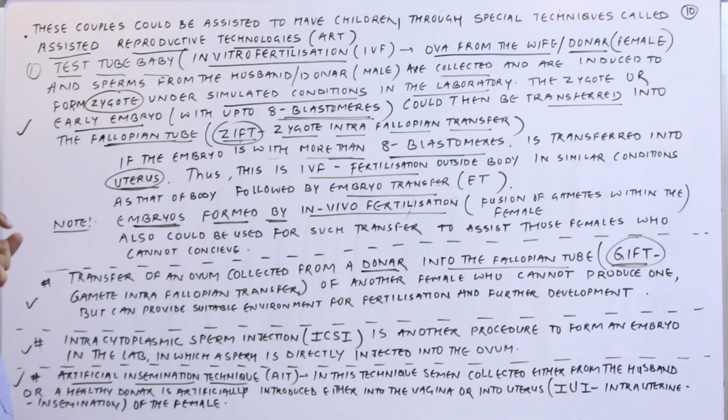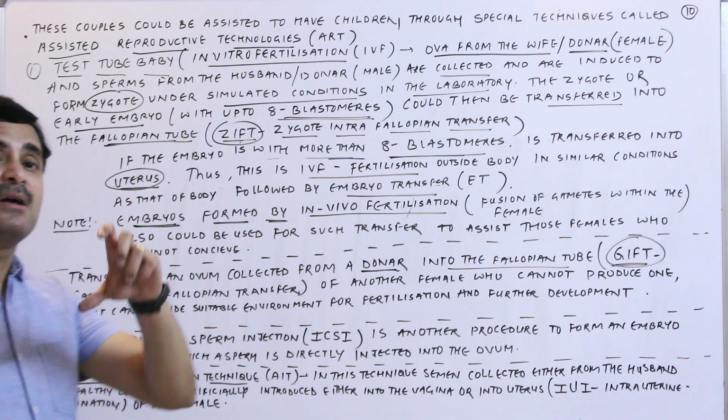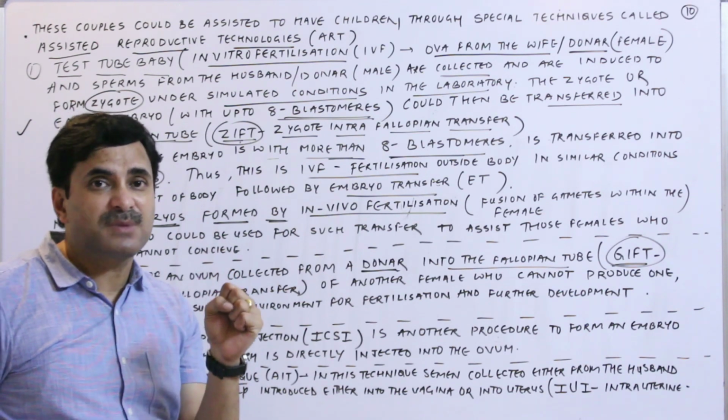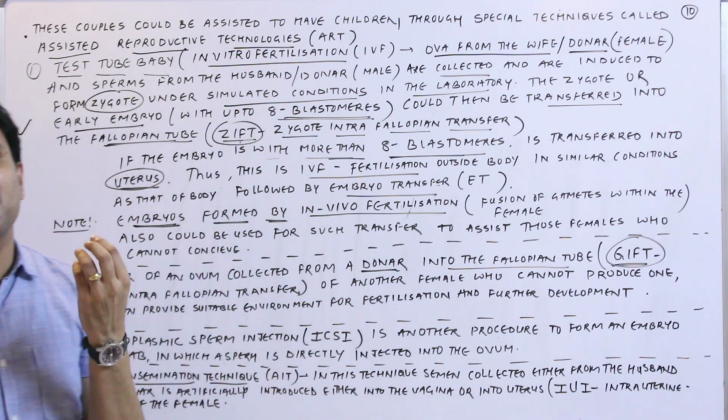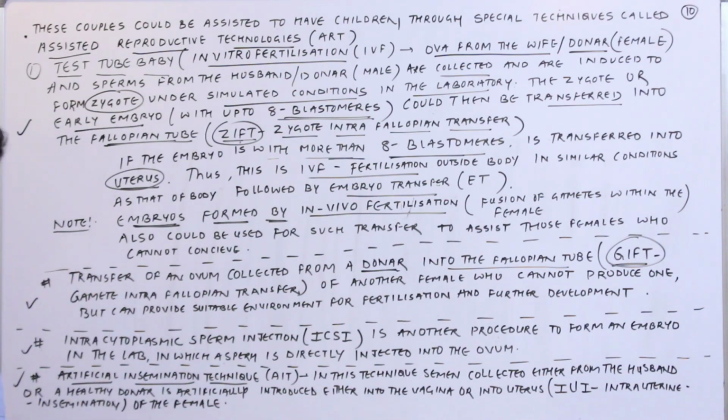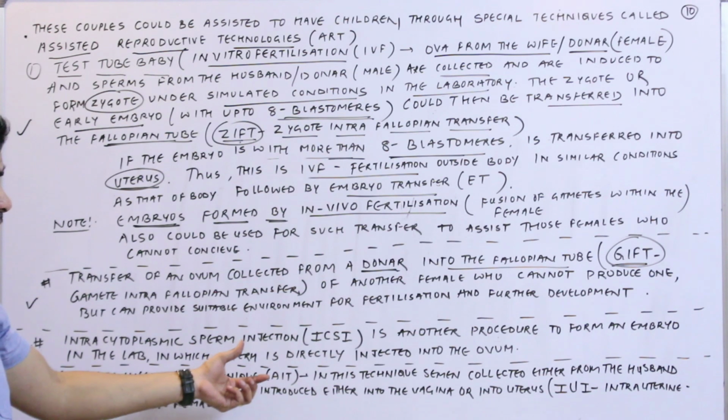In that condition, the sperms are collected from the husband, or if the husband is not able to produce sperm, then from a healthy donor, and then they are artificially introduced into the female vagina or into the uterus. This is called the artificial insemination technique.